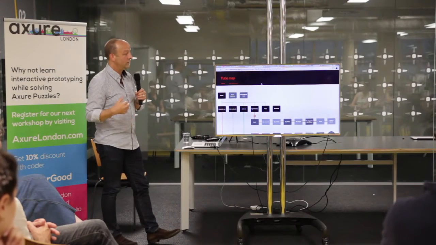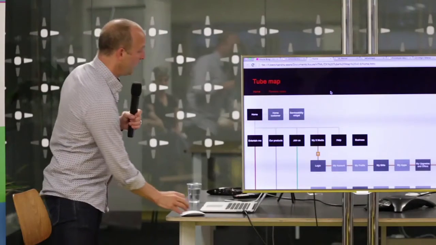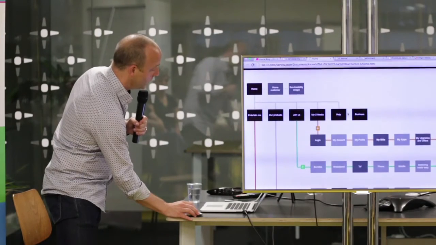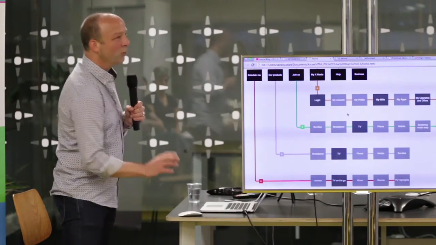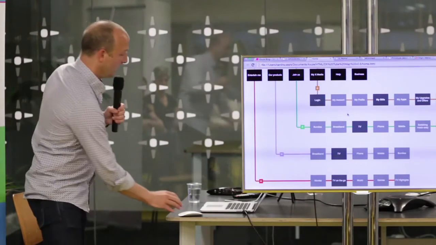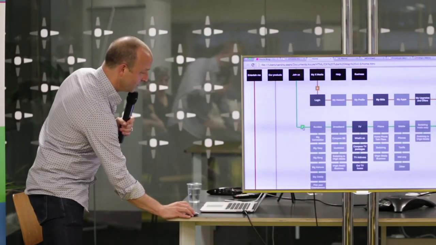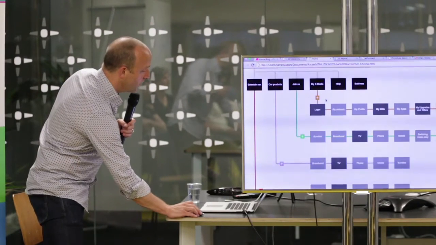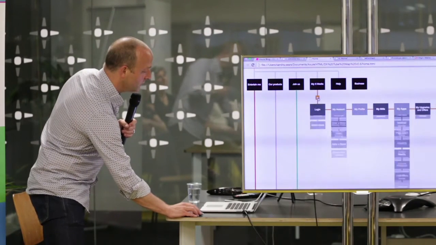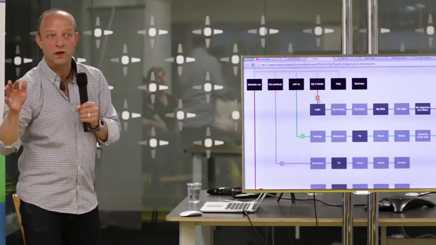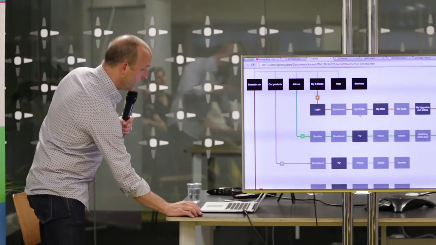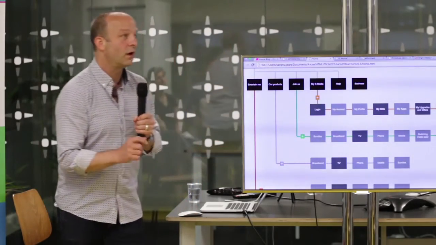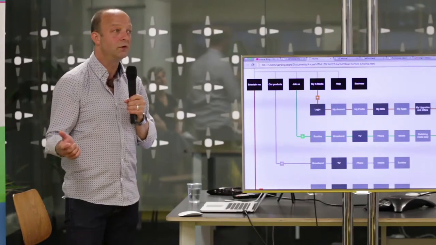So in terms of cultural change, this was an idea, what I called the tube map, which was a simple map of the actual website, although it does have all the sub pages in it, and this thing was socialized to the whole company. The idea was that you could click on the darker tiles, the tiles that we'd actually created a prototype for.